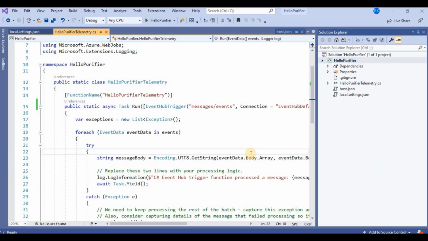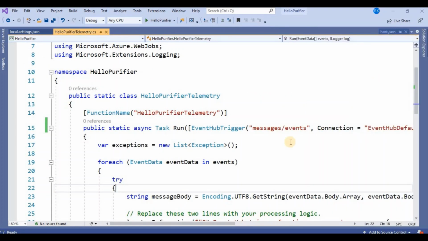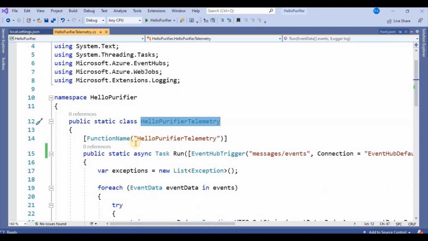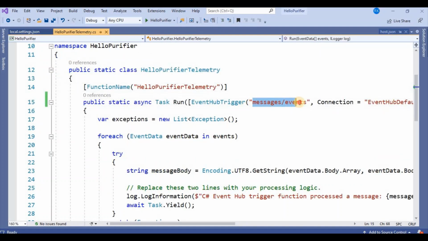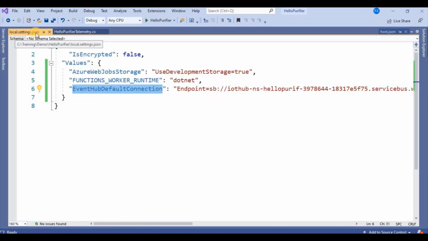I will zoom it a little bit. I will minimize this. So this is the function name. And this is basically the event trigger. So here we need to specify the event name. So we are going to use the default one. So for that the default name is messages/event. Then again we need to specify the event hub default connection string. So I have specified this value in the config local settings.json.